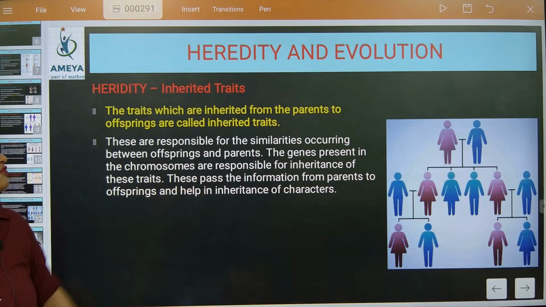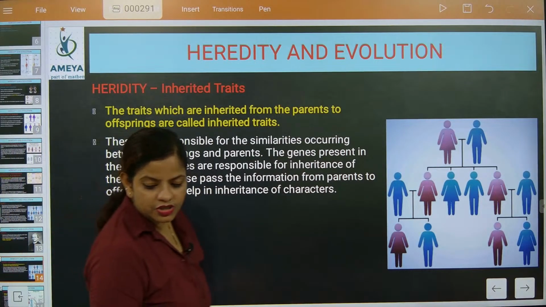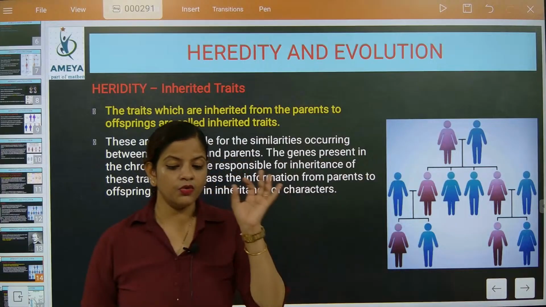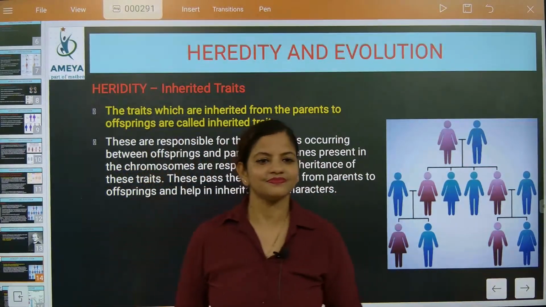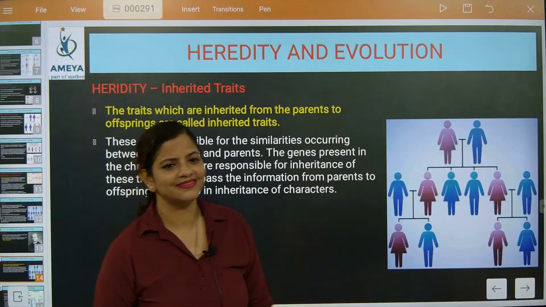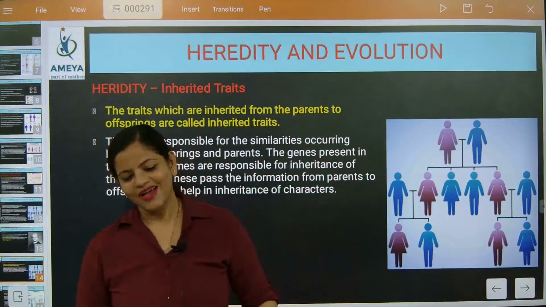They pass the information from parents to offspring and help in the inheritance of characters. So who is responsible? Gene. And where is the gene present? In the DNA. And where are the chromosomes?